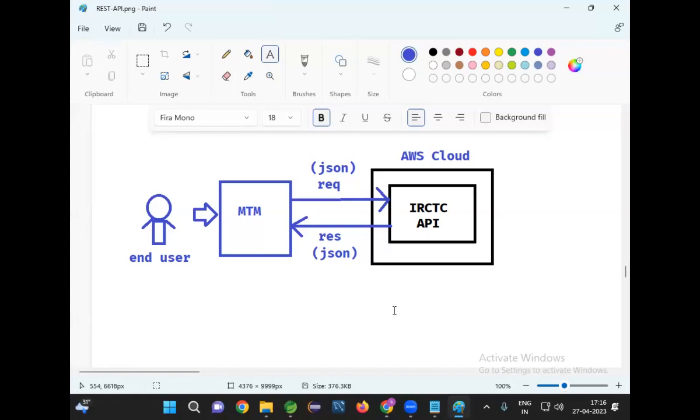I can run both applications in the same computer, but you will not feel that two different projects are communicating. One project I will run in the cloud, another project I will run in my system. The project which is running in my system will communicate with the project which is running in the cloud platform. Then you will get full clarity how real-time projects are running in the market.